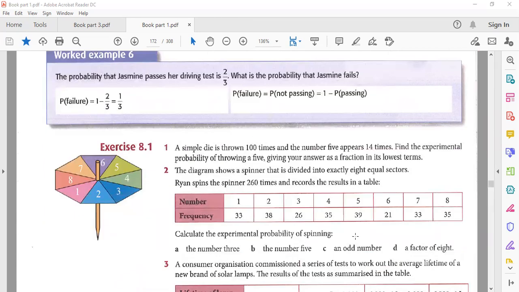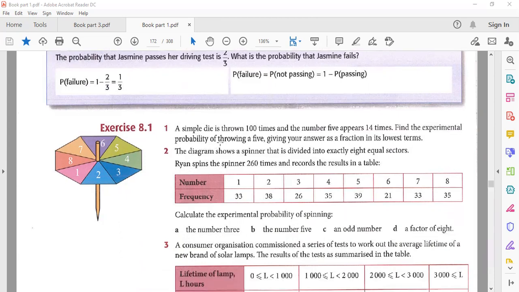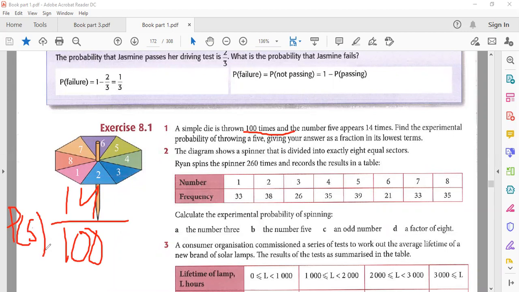So as it is seen, we will need to find the 8.1. Here he says a simple die is thrown 100 times and the number of 5s that appear is 14 times. So what we need to do here: a simple die is thrown 100 times, total is 100, and the number of 5s appearing is 14 times. So the probability of 5 will be 14 times.